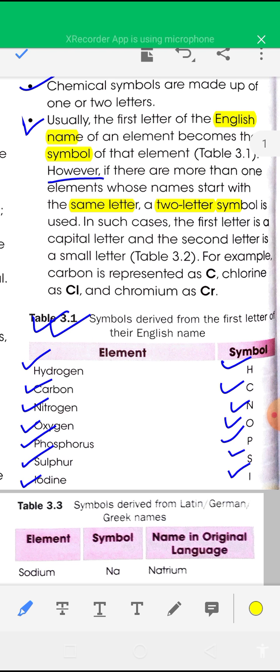In such cases, the first letter is a capital letter and the second letter is a small letter. For example, carbon is represented as C. Chlorine is represented as Cl, capital C and small l. Chromium is represented as Cr, capital C and small r. Cobalt is represented as Co, capital C and small o. Copper is Cu. So like this.